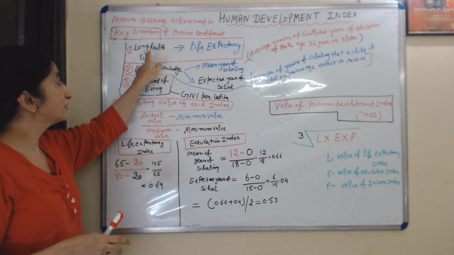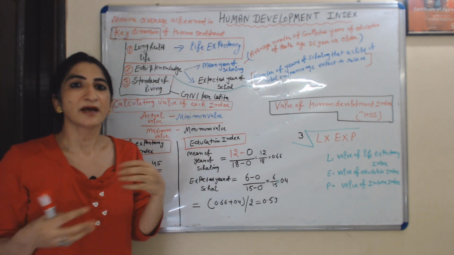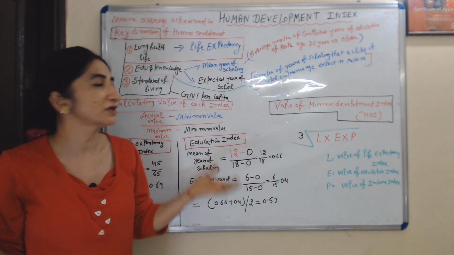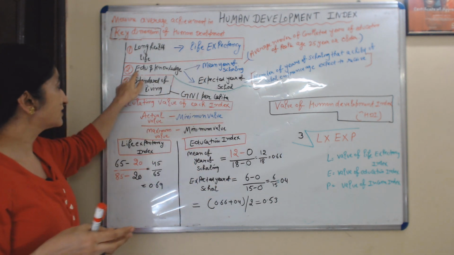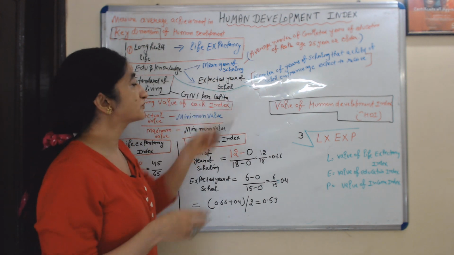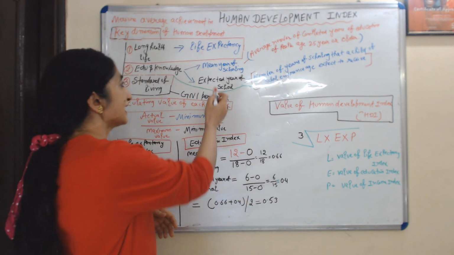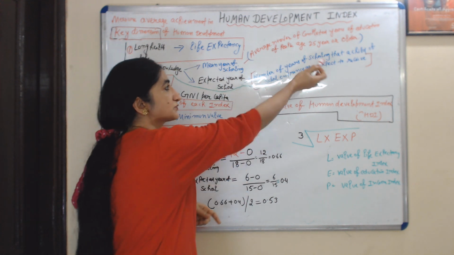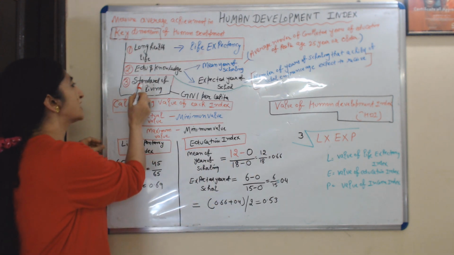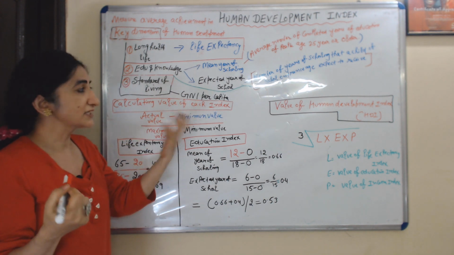Okay, and a long healthy life is assessed by life expectancy. Life expectancy simply means how many years a person is expected to live. Then education and knowledge are assessed by mean years of schooling and expected years of schooling. Mean years of schooling is the average number of completed years of education of people aged 25 or older. Expected years of schooling is the number of years of schooling that a child of school entrance age is expected to receive. And our third dimension, standard of living, is assessed by GNI per capita. GNI means gross national income per capita.